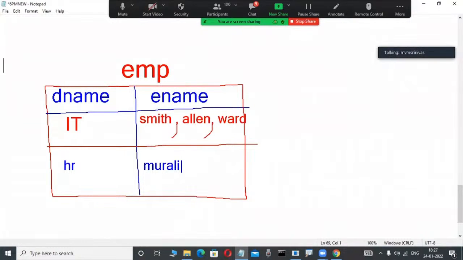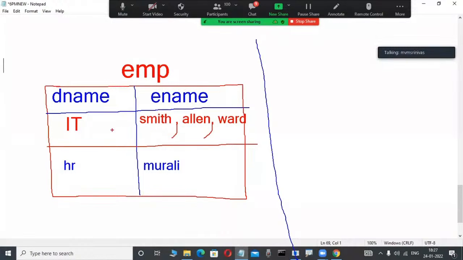Now, will this table work in Oracle or not? Anybody guess it. Either Oracle, SQL Server, or DB2, is this table working or not working? Maybe guess it, anybody? Very good. One fellow is telling really correctly. This is not working.